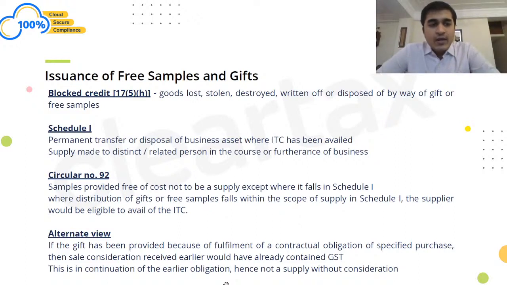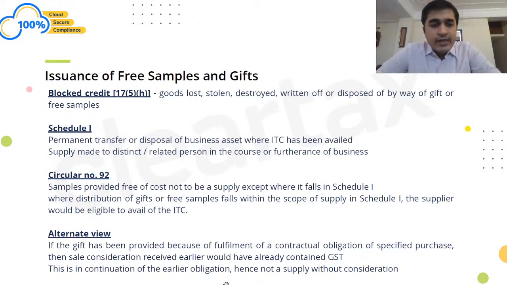So we need to bifurcate this concept into two halves. First scenario, I am taking the ITC and I am showing it as a supply. Second scenario is that I am reversing the ITC and I am not showing it as a supply, right? So do I have an option? To my humble opinion, the answer is yes, I do have an option, right? Either to reverse the ITC and not show it as a supply, or take the ITC and show it as a Schedule 1 supply, that is a supply without consideration, right?